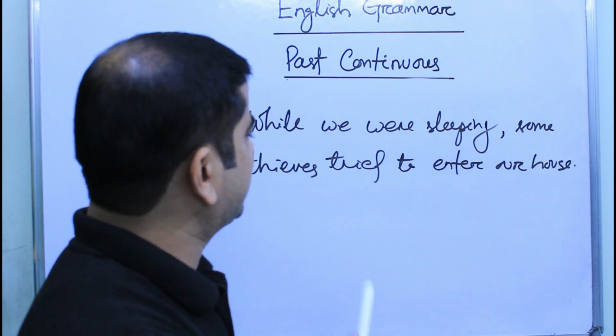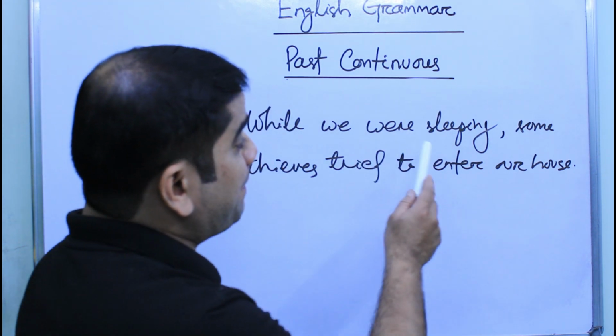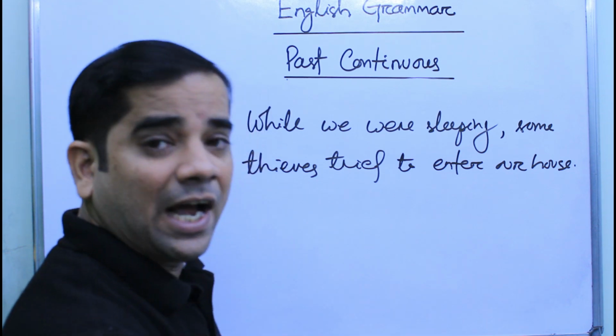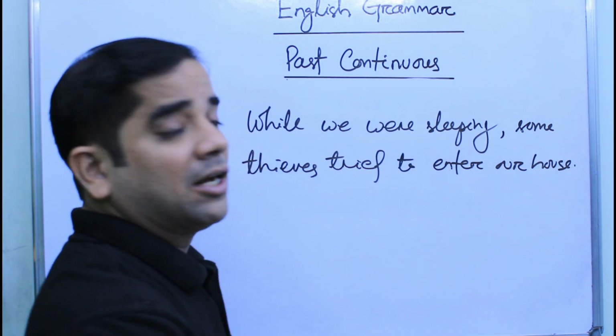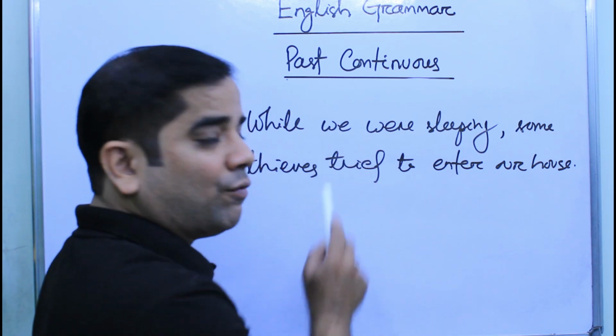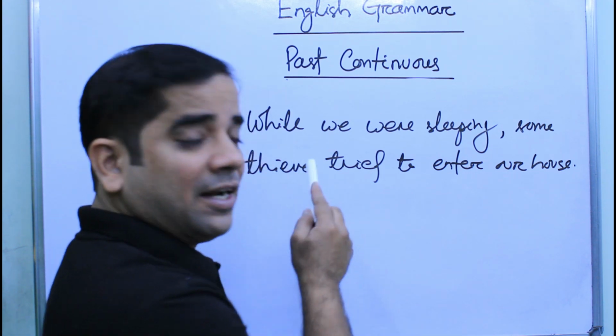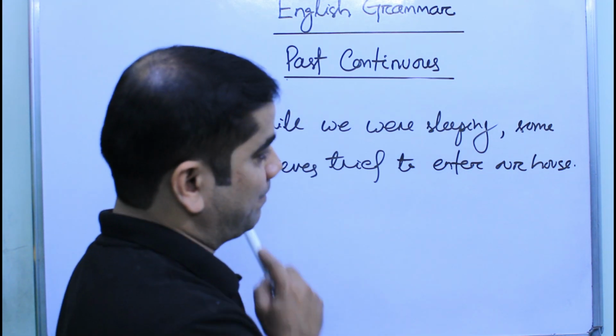So students, in this case as well, there are two verbs. One is sleep, another is try. Sleep is in its ing form with the helping verb were because it is associated with the subject we, which is in plural form. Okay, and tried, it is the past form of try.